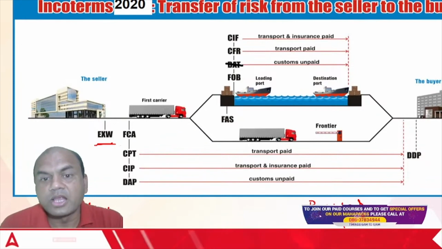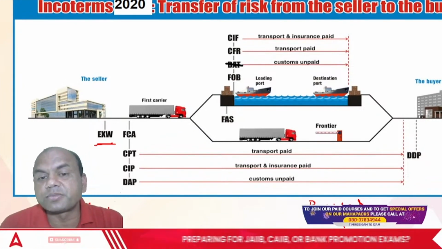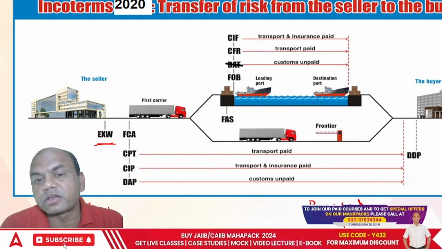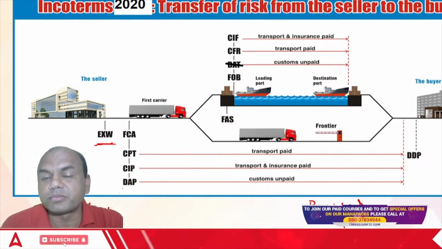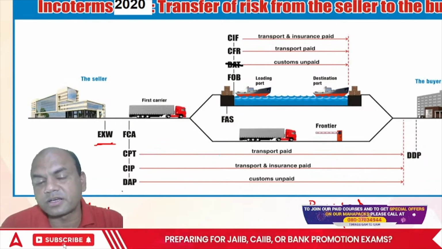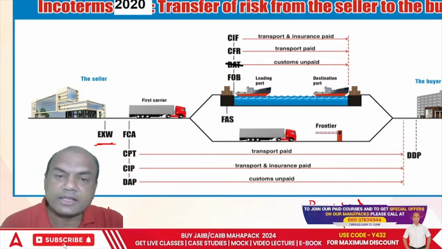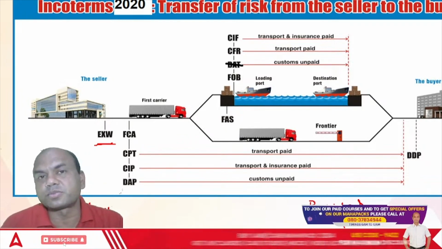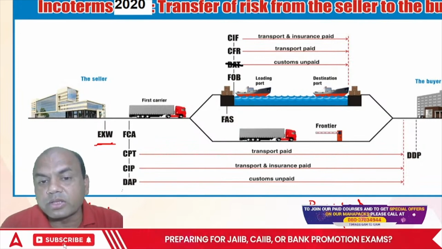If tomorrow something happens to the ship, the ship gets sunk, or there is a robbery, or there is some storm and the material gets damaged, in that case the seller is not responsible. The seller's responsibility was only loading on board of the ship.